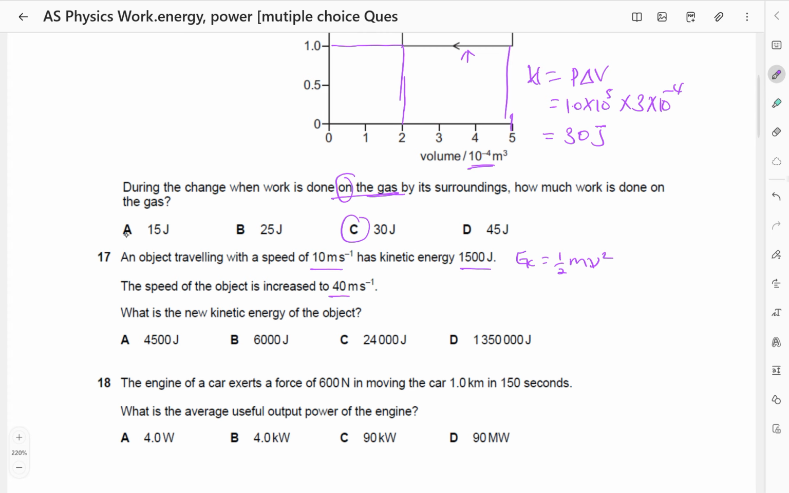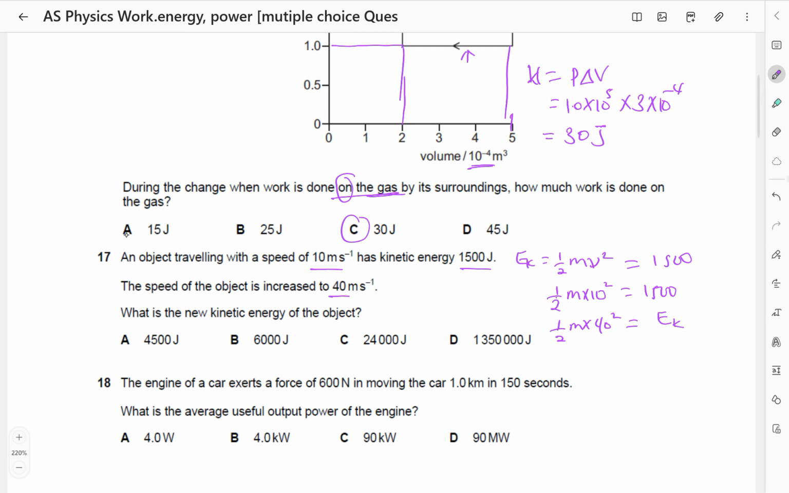And for the first object, a half mv squared is equal to 1500. That's when v is 10. So I'll just say a half m times 10 squared gives us 1500. Then for the second one, a half m and the v is 40 squared. It should give us another value of kinetic energy.